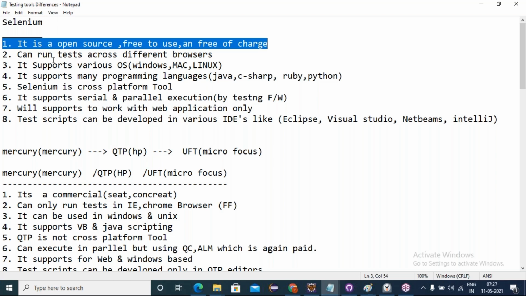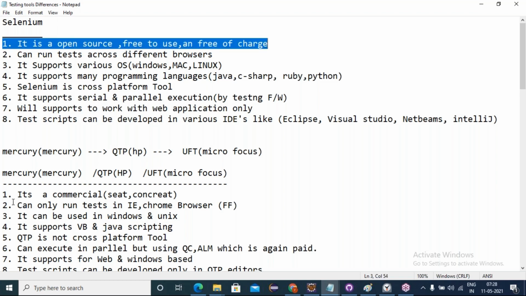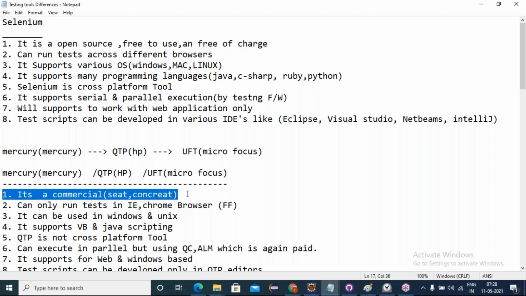Understanding? Hadoop is the same. The backbone is Java. Download and install Java, configure the Hadoop jar files to the project, and we can use Hadoop libraries to build Hadoop projects. So it's not an installable file, it is a jar file. Selenium's source code is open source, free of charge. Nothing to purchase for Selenium is one of the plus points here. One of the negative points is that you have to purchase QTP.